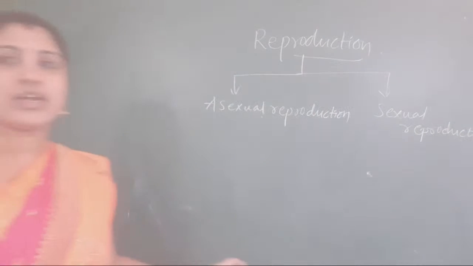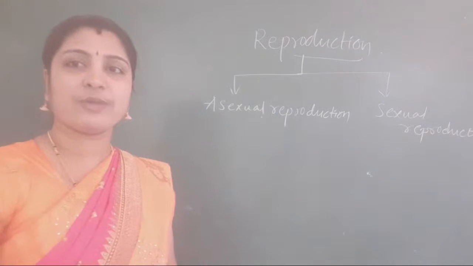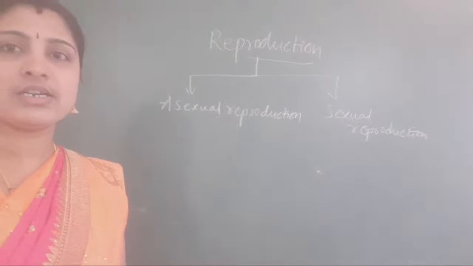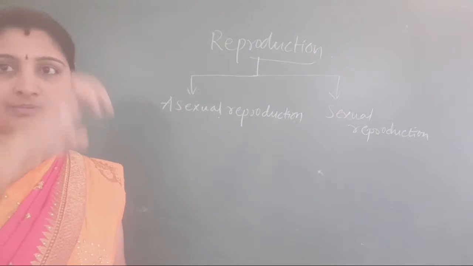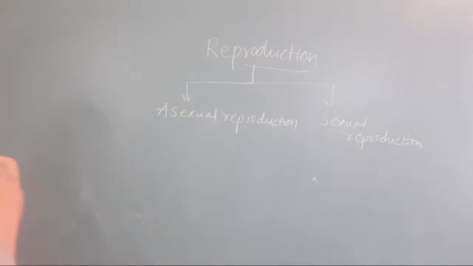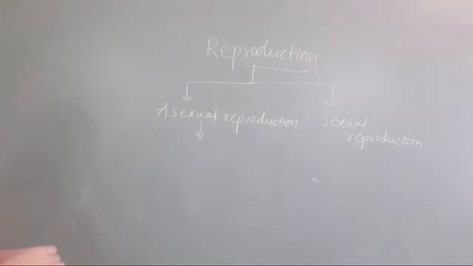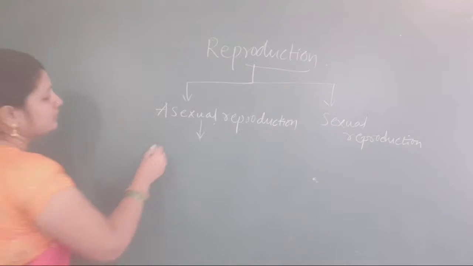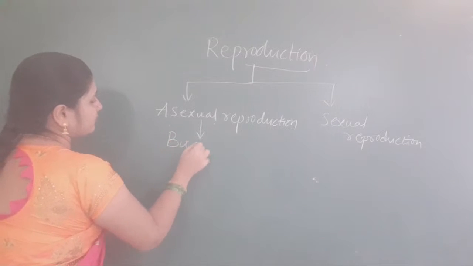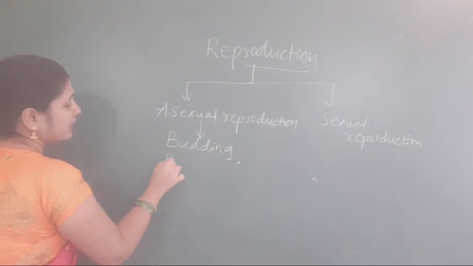In asexual reproduction, what have we learned? Budding and binary fission.